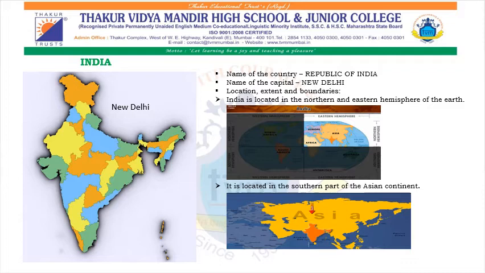Now we are going to study about India, its location, its extent, boundaries, and the historical background. This country, India, is also known as Republic of India. Its capital is New Delhi. India is located in the northern and eastern hemisphere of the earth. It is located in the southern part of the Asian continent.